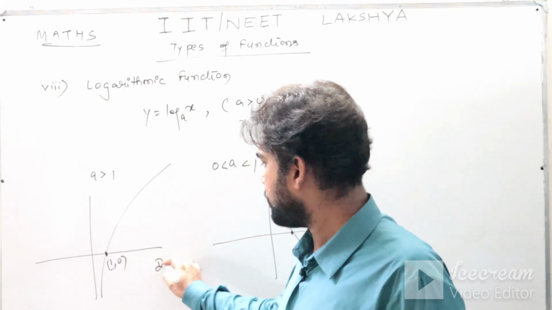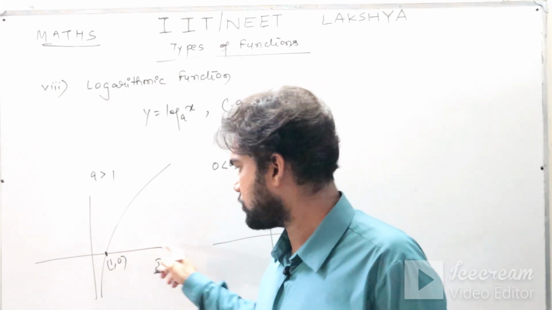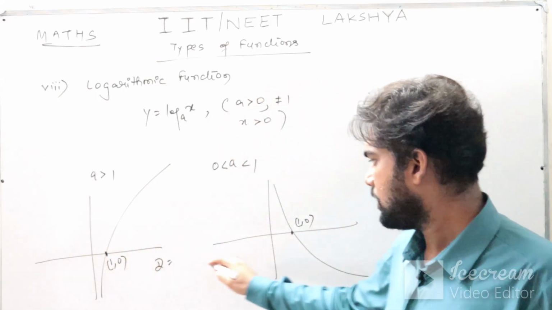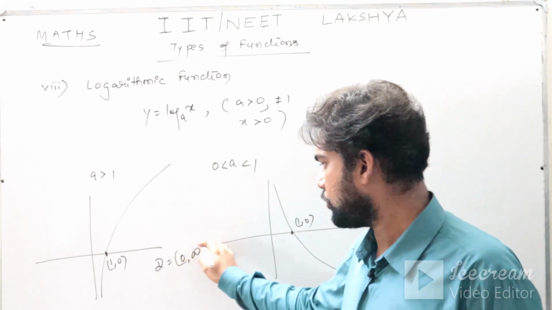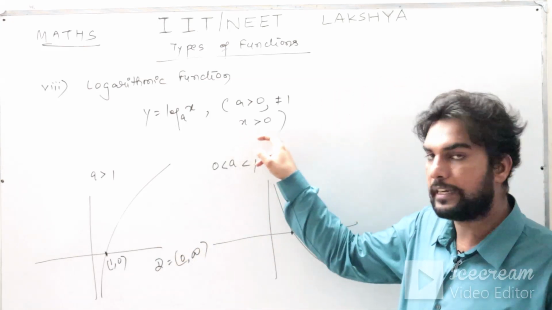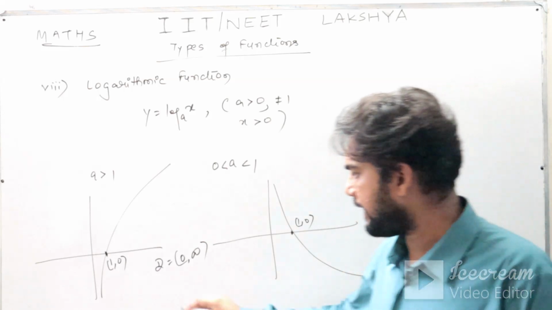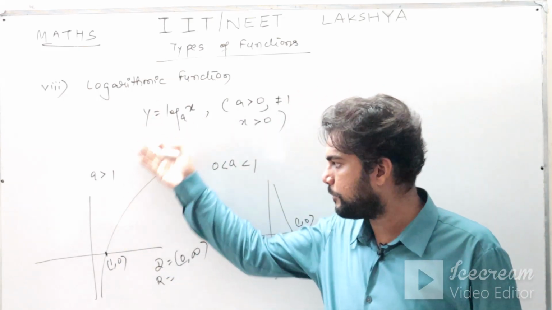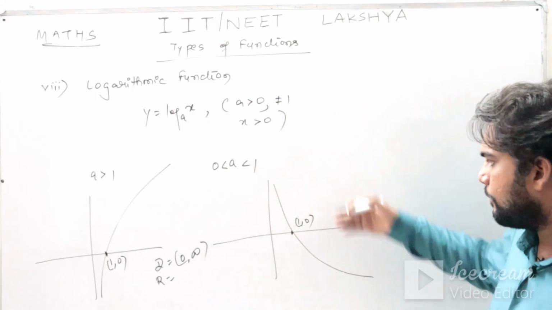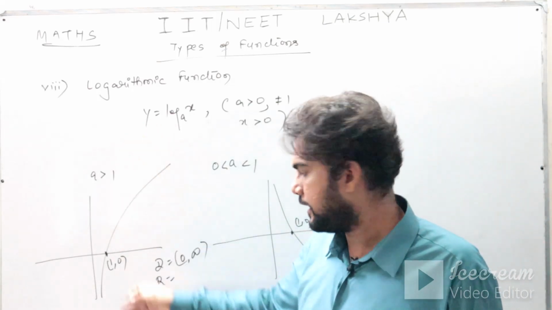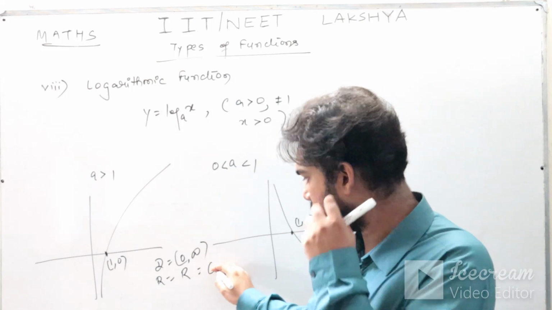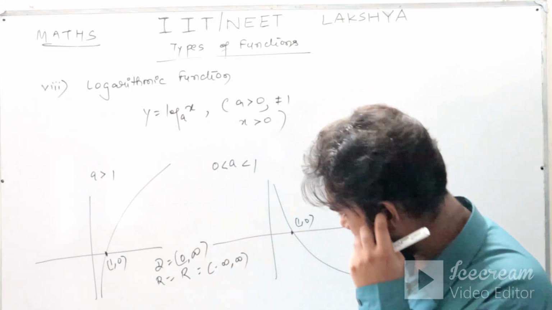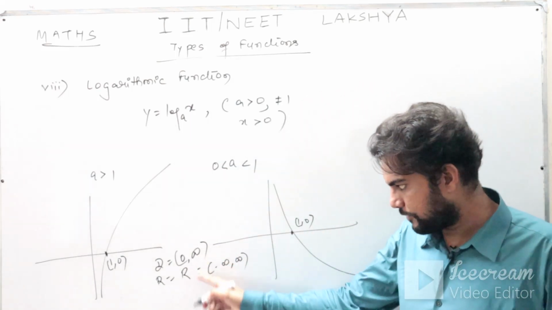If you see carefully, your domain is always a positive quantity excluding 0, so 0 to infinity. That's why I told you x has to be greater than 0. Whereas for the range, you have to see the y-axis. If you see both the graphs, both of them are covering the entire y. It means the range is R, which is minus infinity to infinity. So that is your domain and that is your range.